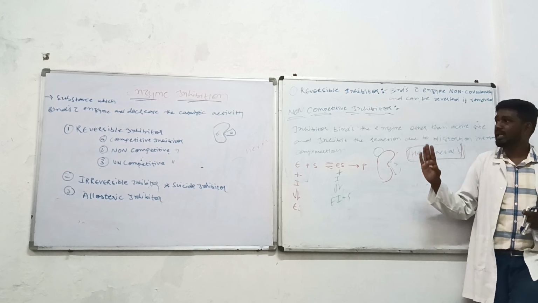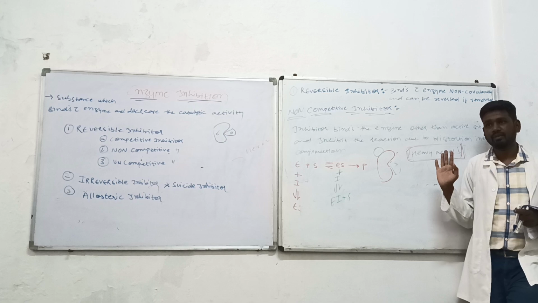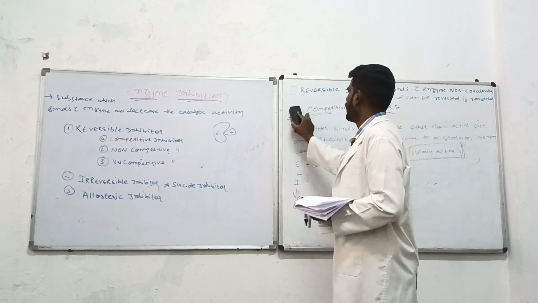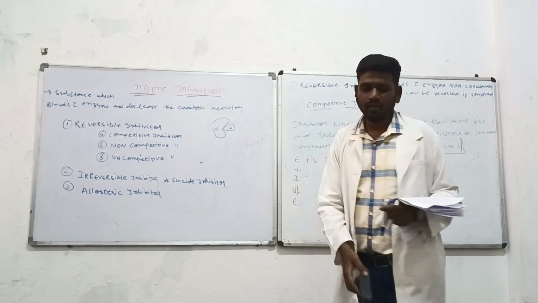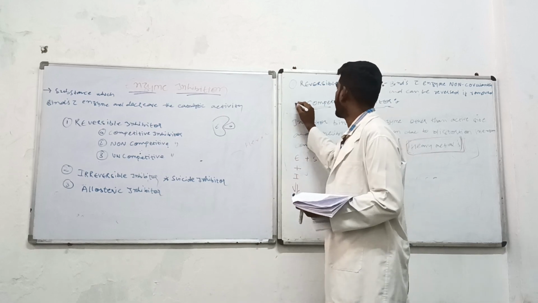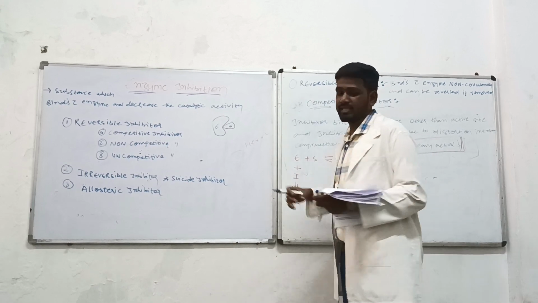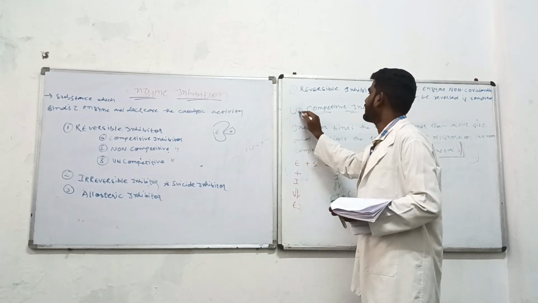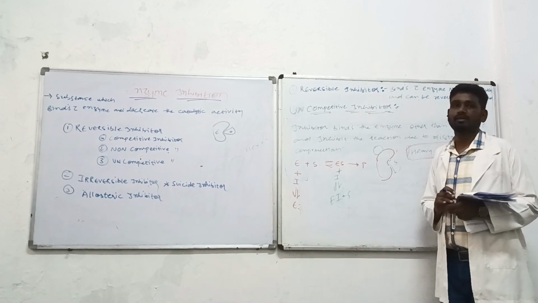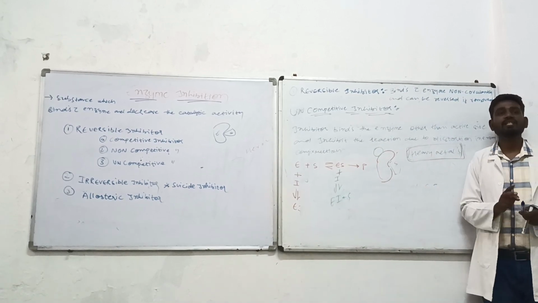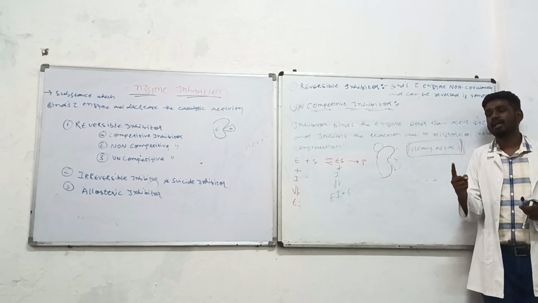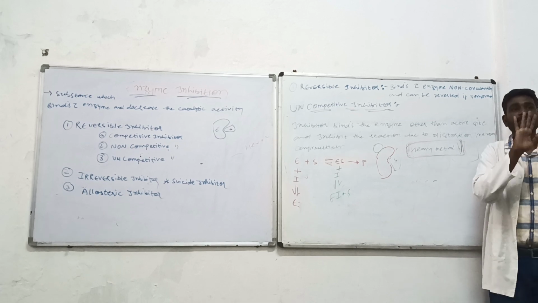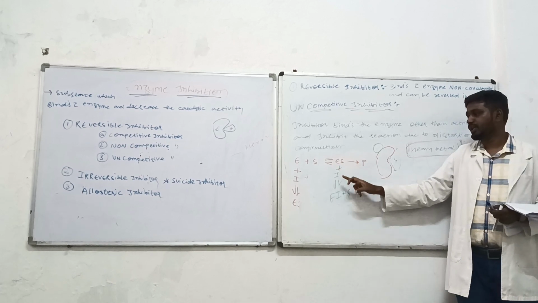Now the third category is similar to the non-competitive. It has been given the term uncompetitive. Same है non-competitive के जैसा, लेकिन it falls under the category of uncompetitive. That's the reason in certain books they have not mentioned the uncompetitive inhibitor, because it has a similar action to the non-competitive inhibitor. The only difference between the non-competitive and the uncompetitive inhibitor is that they bind only to the enzyme substrate complex.